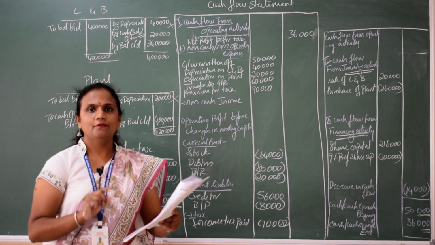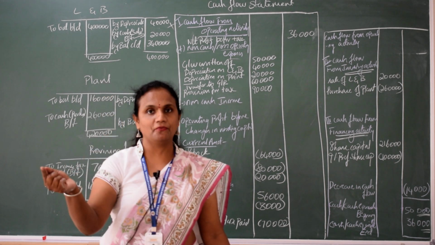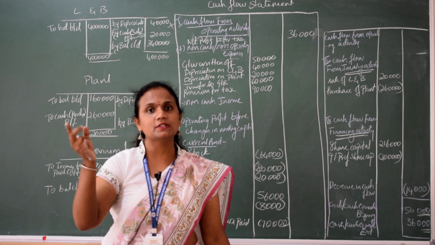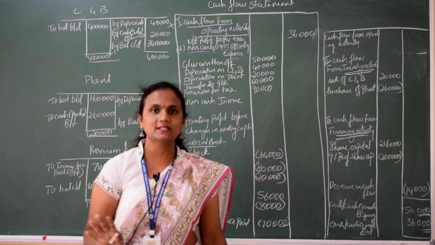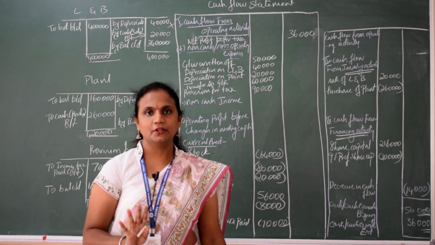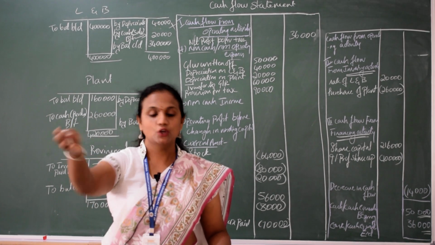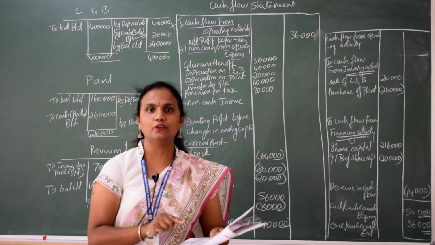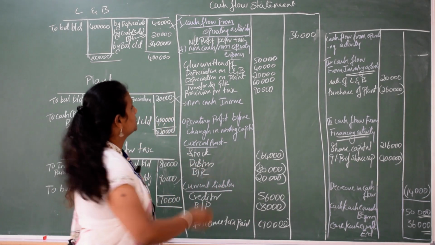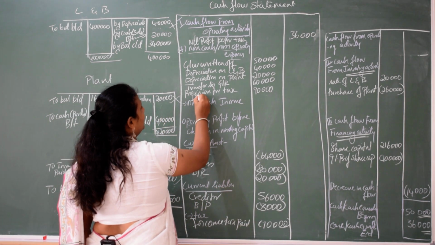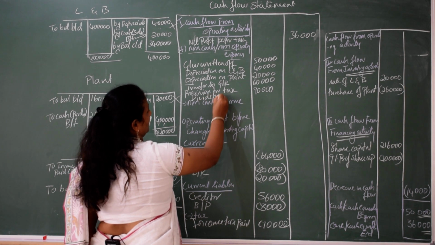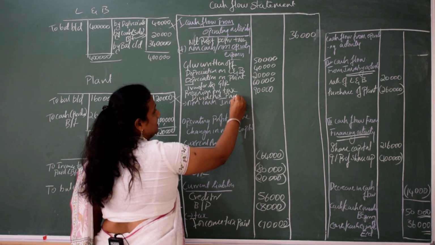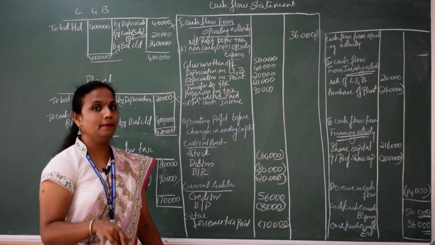Dividend paid. When do we pay dividend? When there is a profit. When there is a profit means at the last, after preparing all the subsidiary books, we will have a profit. So, impact on next year. So, that 40,000 you have to take two times is one year dividend paid, because that does not have any impact now.